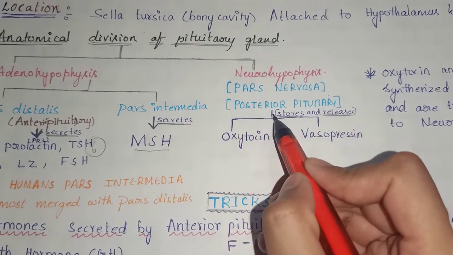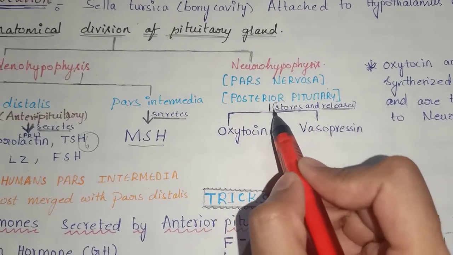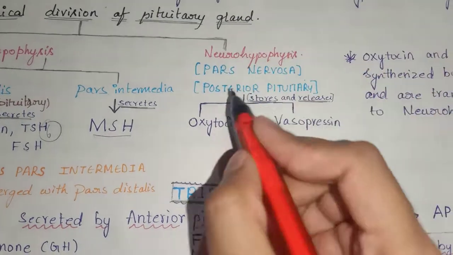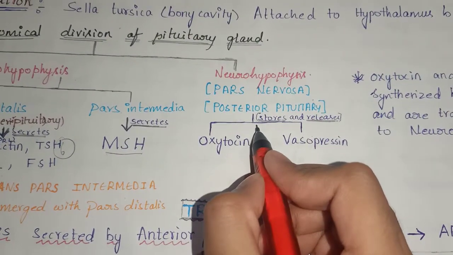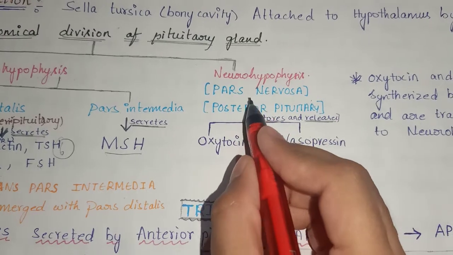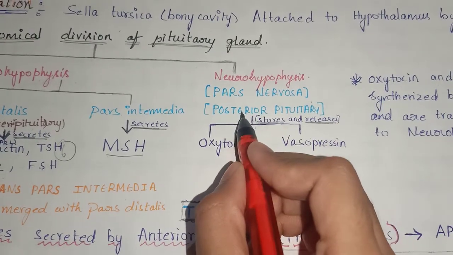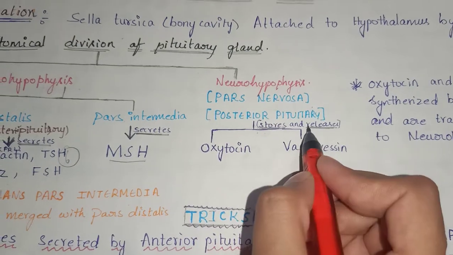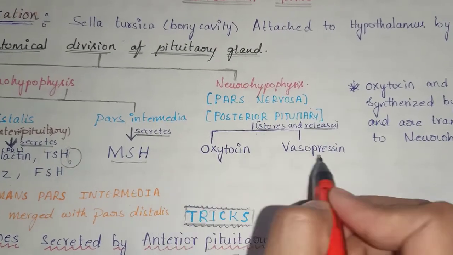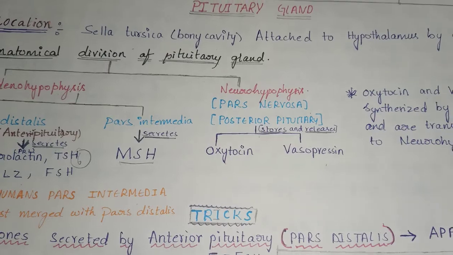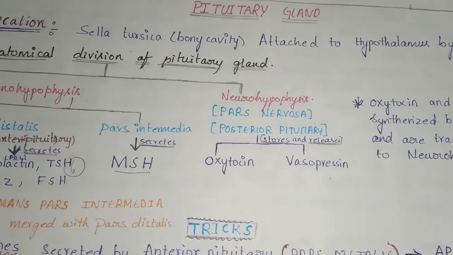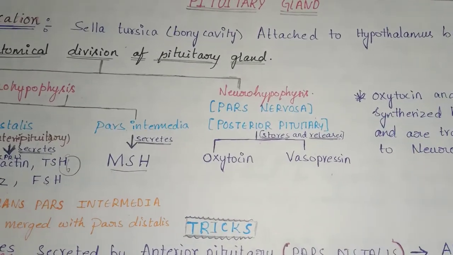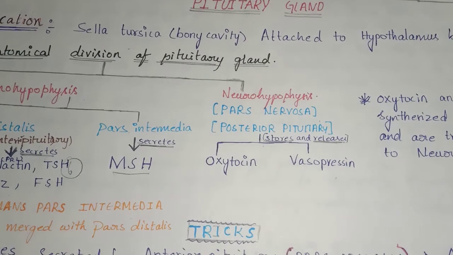Pars nervosa. Have a careful observation here. Neurohypophysis, or pars nervosa, or posterior pituitary, only stores and releases oxytocin and vasopressin, but it does not secrete these hormones. So it is a very important MCQ.